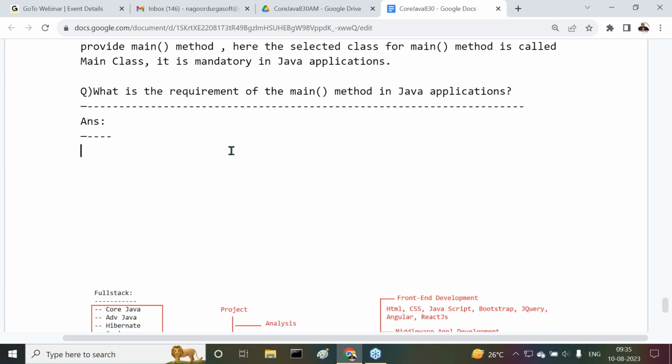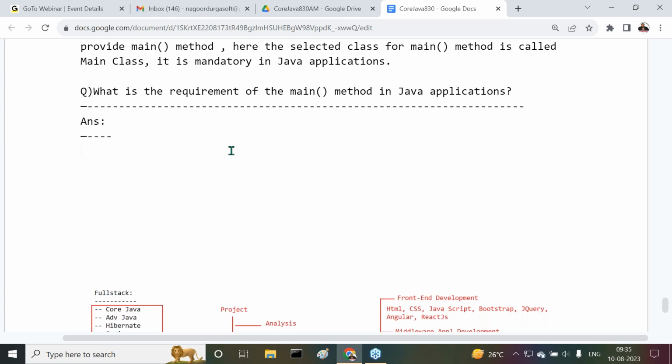When I execute my program, JVM has to come to my program and start application execution from the main method. So the main method is an entry point for the JVM to execute our application.